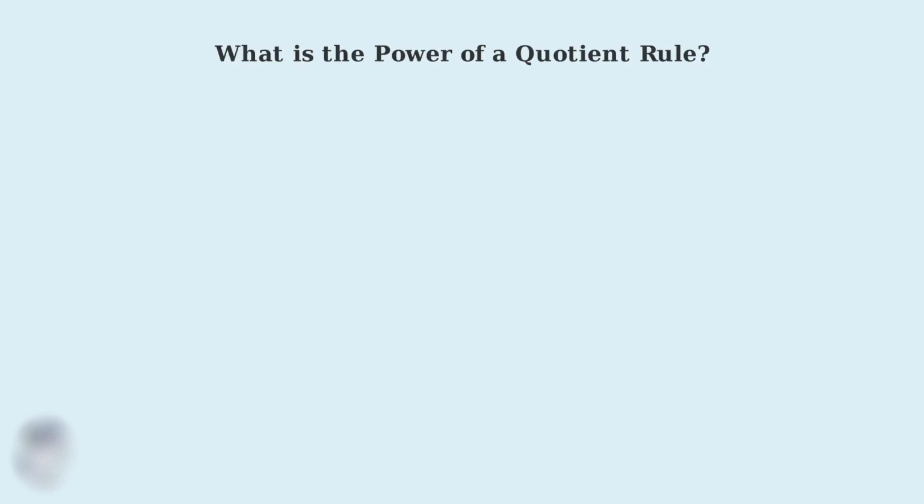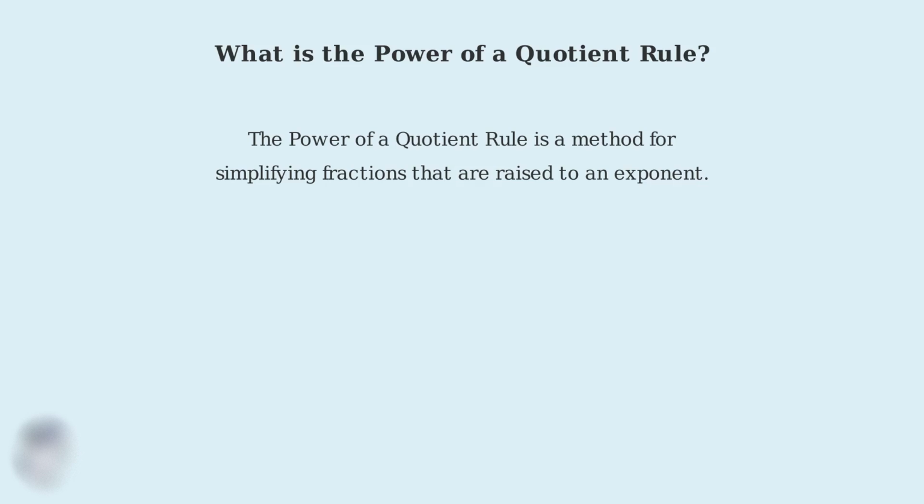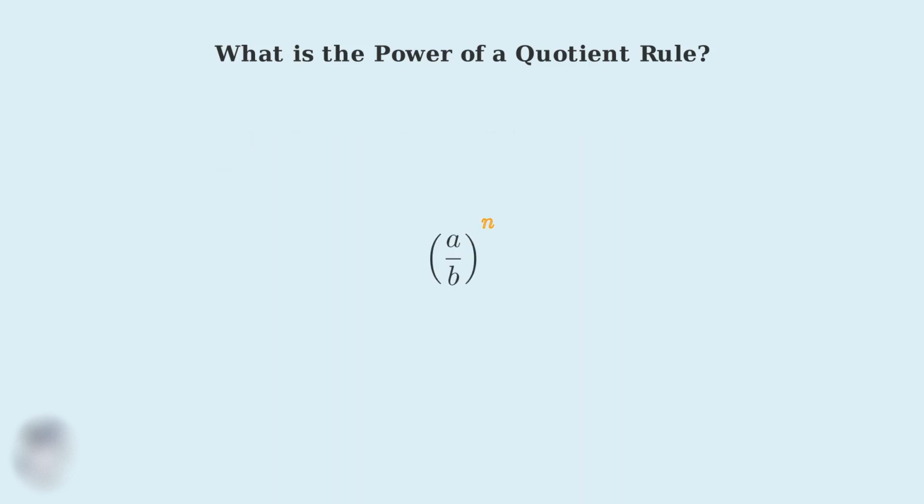The power of a quotient rule is a fundamental method in algebra for simplifying fractions that are raised to an exponent. This rule provides us with a systematic way to handle these expressions efficiently. When we have a fraction raised to a power, like a over b raised to the power n, the power of a quotient rule tells us exactly how to simplify this expression. The rule states that we can distribute this exponent to both the numerator and the denominator separately.